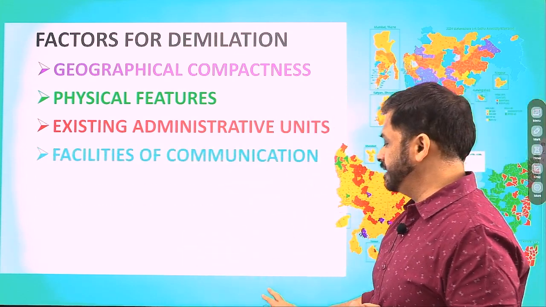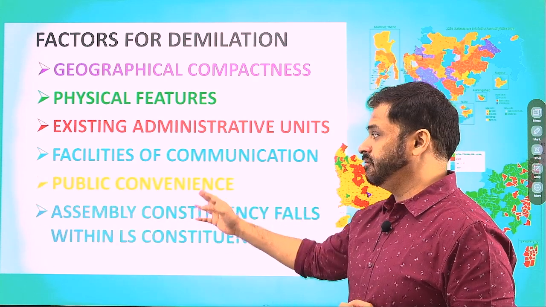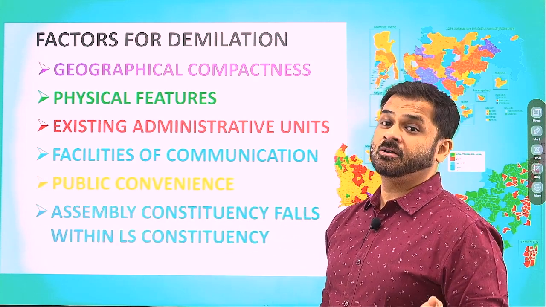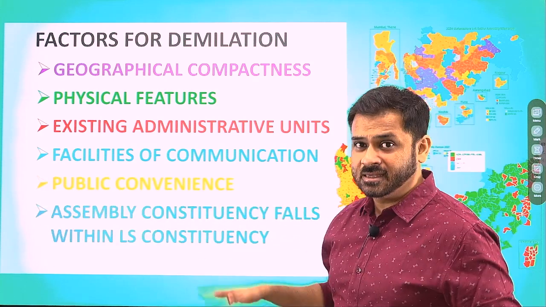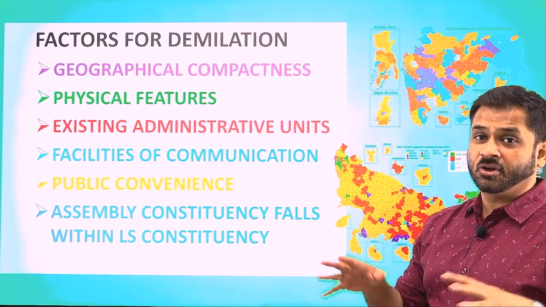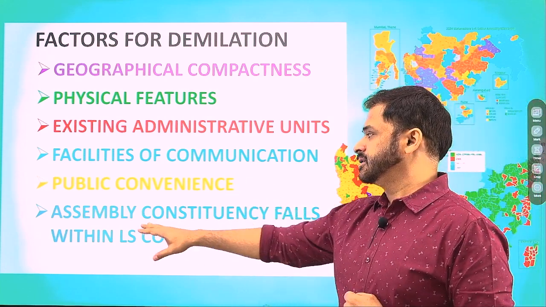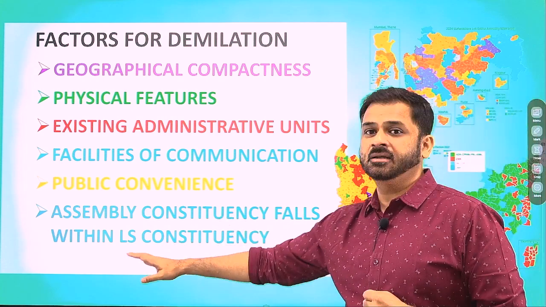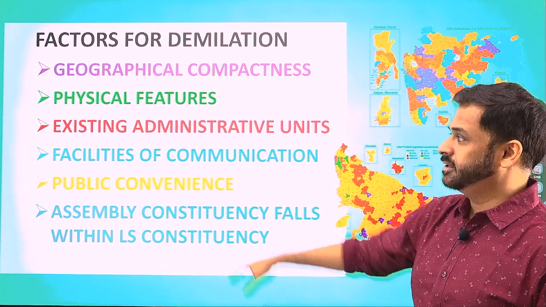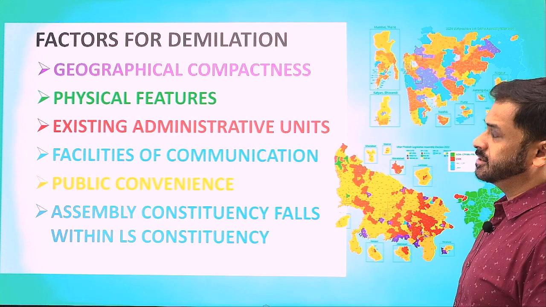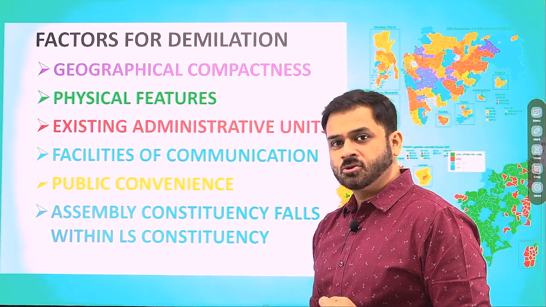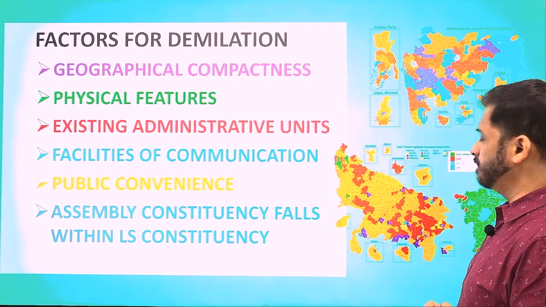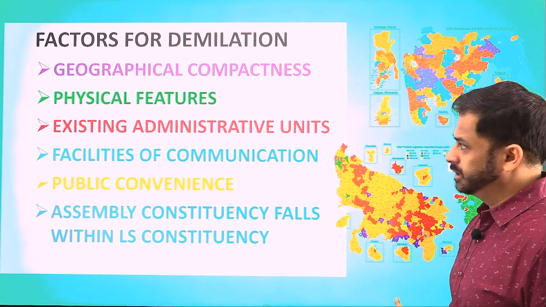Then there should be facility of communication and public convenience, which should be intelligible for people also, and the way the amenities or other things are distributed already or existing, all those factors will be considered. And the assembly constituency should fall within the Lok Sabha constituency. This point I had already mentioned. So all these factors should be taken into consideration for the purpose of delimitation.